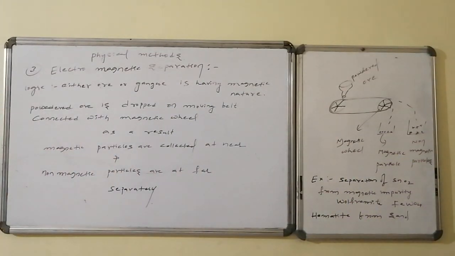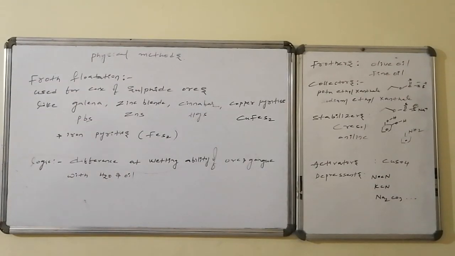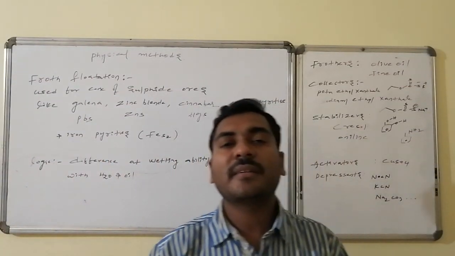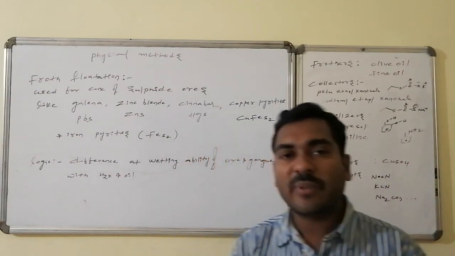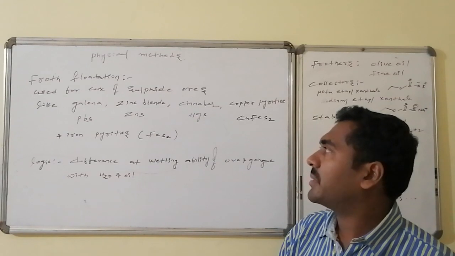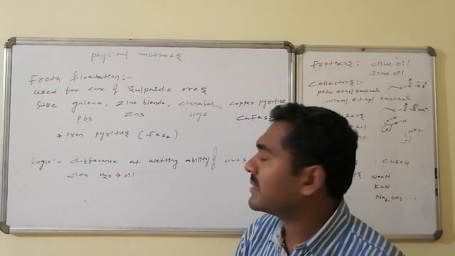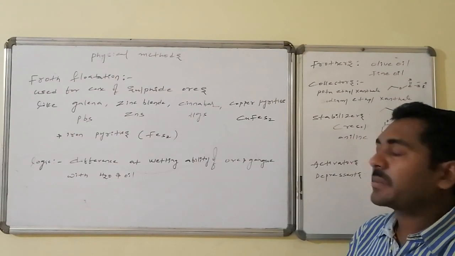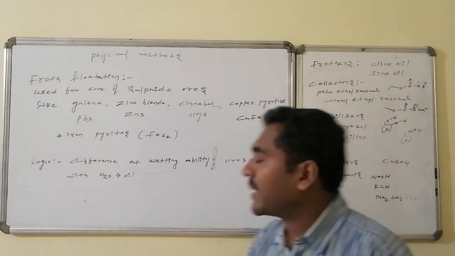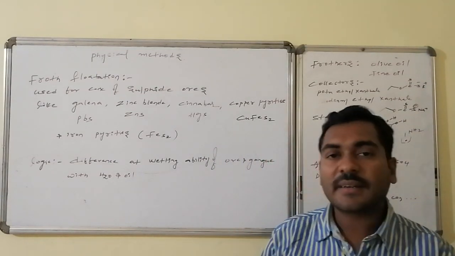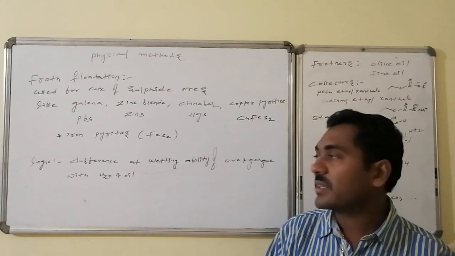Froth flotation. This is used for the concentration of sulfide ores exclusively. Generally, it is used just for the concentration, beneficiation or dressing of sulfide ores like galena, PbS, whereas zinc sulfide, zinc blende, ZnS, cinnabar, mercuric sulfide, copper pyrites, CuFeS2, and iron pyrites, FeS2. Such kinds of sulfide ores are generally concentrated by using this particular froth flotation technique.